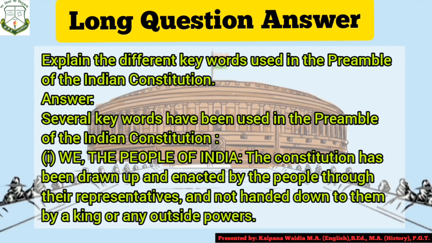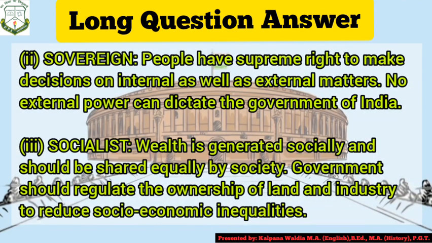Children, as we know, the preamble is the first page or the introductory page of our constitution, where highlighted words are written which tell the features of our constitution. So those highlighted points are the answer to this question. Let us see the several keywords which have been used in the preamble of the Indian Constitution. Number 1, we the people of India. It means the constitution has been drawn up and enacted by the people through their representatives, not by a king or any outside power. Next feature is sovereign.